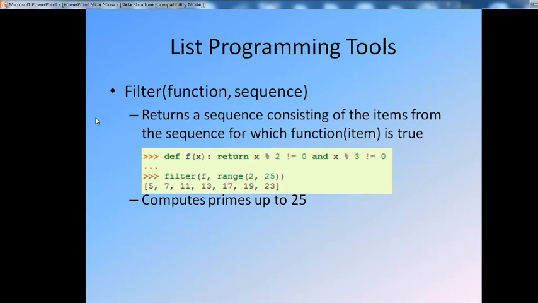You define def f of x, return x modulo 2 not equal to 0 and x modulo 3 not equal to 0. Then filter f comma range 2 comma 25. Finally the output is 5, 7, 11, 13, 17, 19, 23. Finally, compute the primes up to 25. That means simply filter with f and range 2 to 25. Whatever prime numbers are available between 2 and 25 you can print here. A total of seven prime numbers are available, printed as is in the output list.